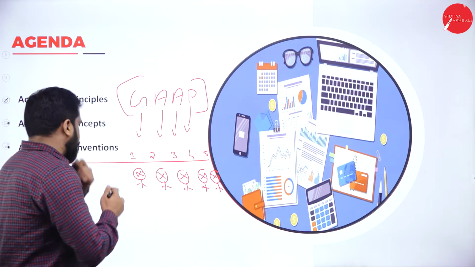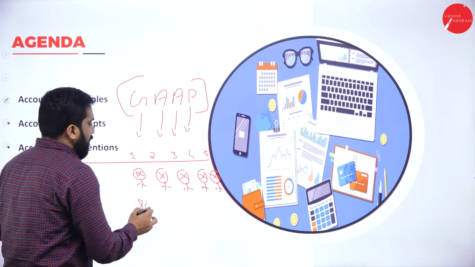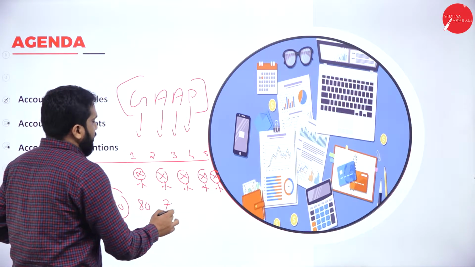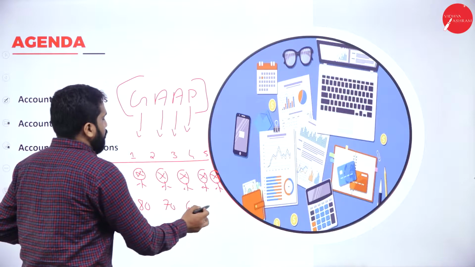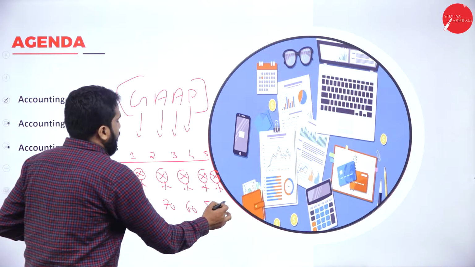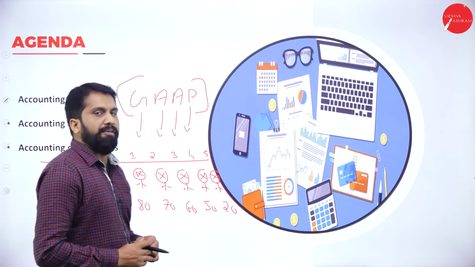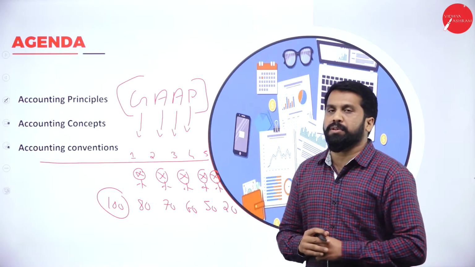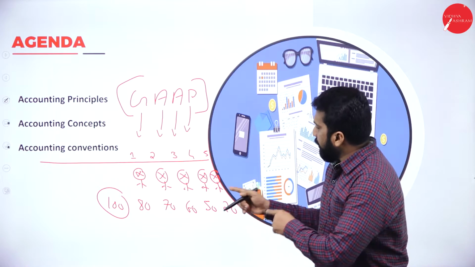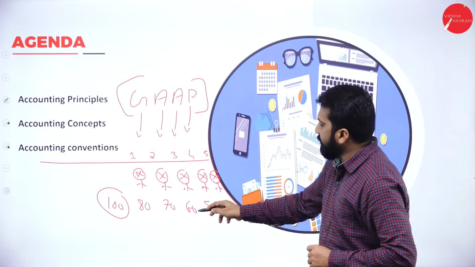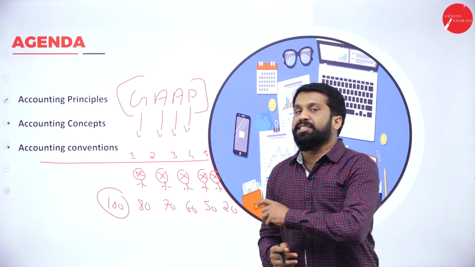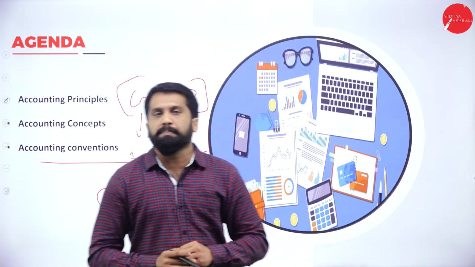Now, the first person got 80 marks out of 100. The second person got 70, the third 60, the fourth 50, and the last person got 20. We have not given the same chapters to everybody. Can we compare each other in this example?